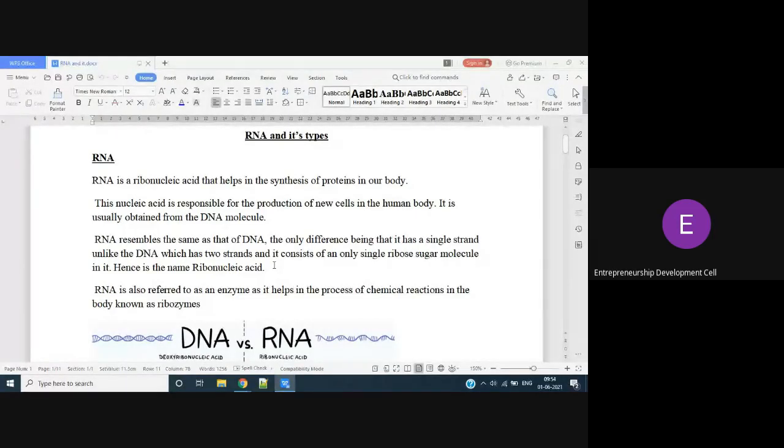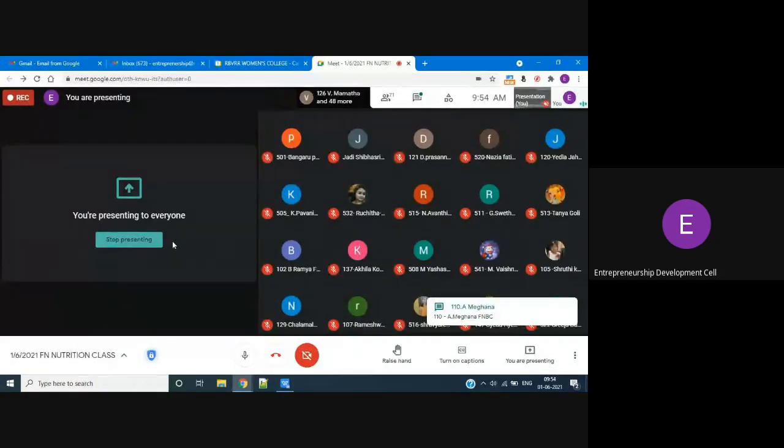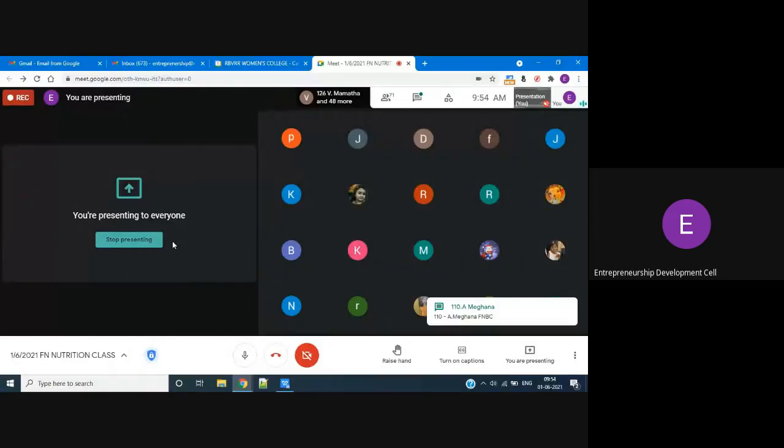So from where are we getting RNA? The RNA is derived from the DNA. You know DNA is the genetic material which is present inside the cell. DNA will have two strands, right? From the DNA only we will get RNA. DNA unwinds, and then by the process of transcription, you will get RNA. RNA is derived from the DNA.